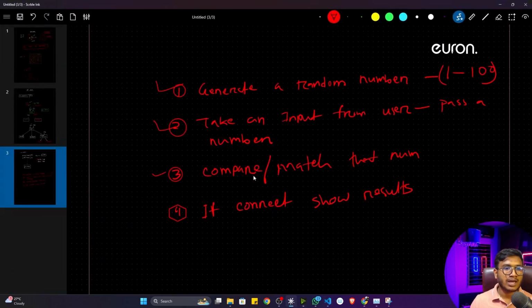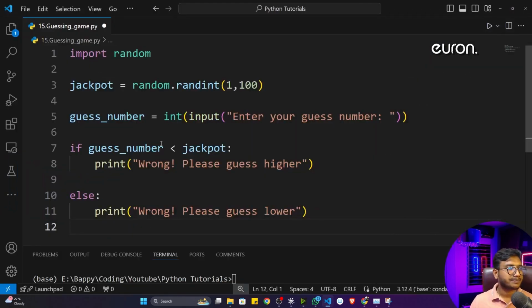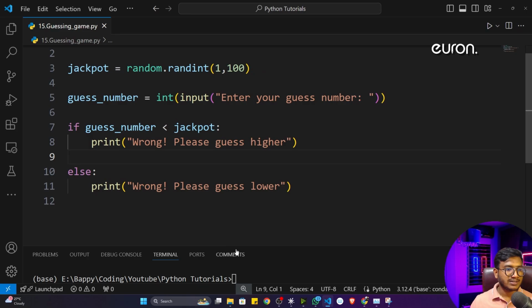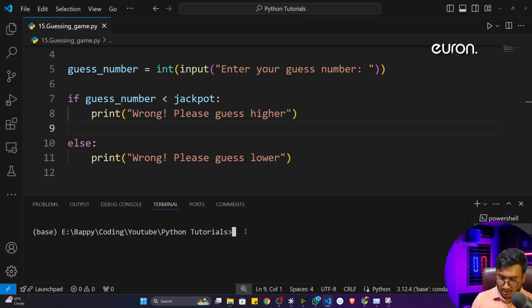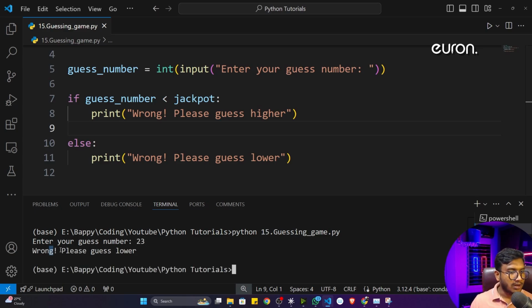Okay, how to compare and match this particular number. So now let's execute this particular program and see whether it works successfully or not. So I'll execute this particular program. Now it is asking enter your guess number. So let's say I will give 23. Now I'll see wrong, please guess something lower. Okay, see, that means it's working fine.